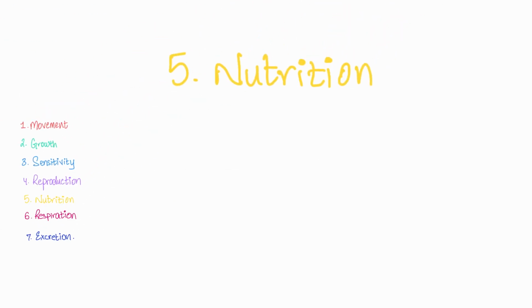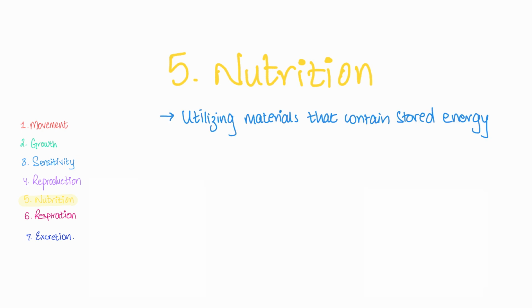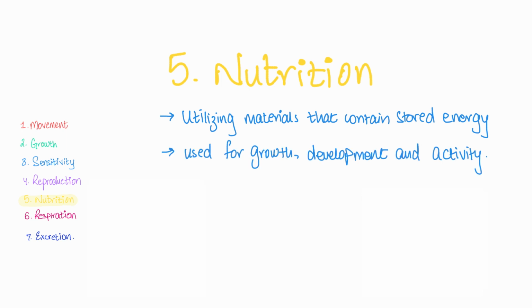We have reached the 5th characteristic, which is nutrition. Nutrition is the process of utilizing certain materials that contain stored energy, which is then used for growth, development, and activity of an organism. These materials that I've mentioned are essentially just food. But I want to remind you here that food while talking about animals and food while talking about plants are two very different things.